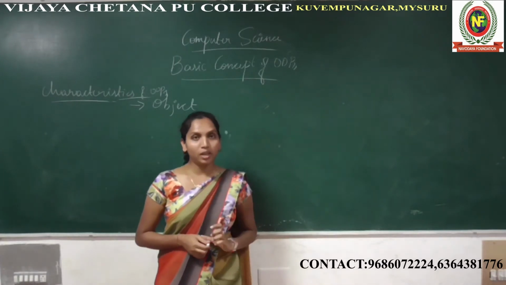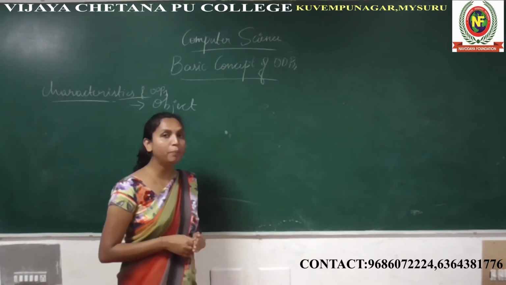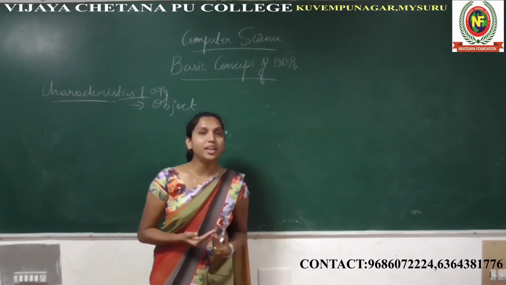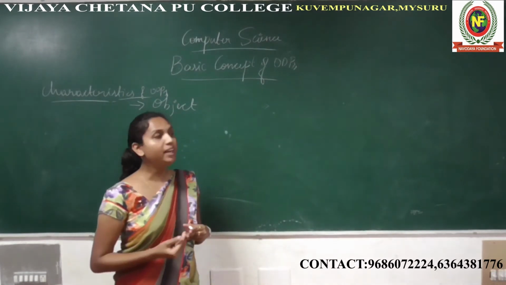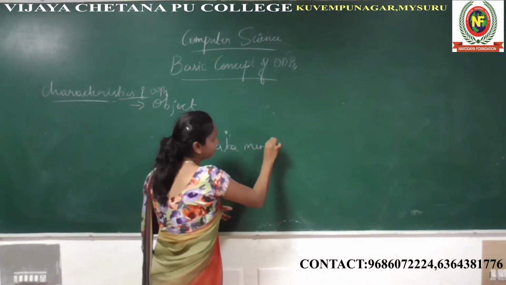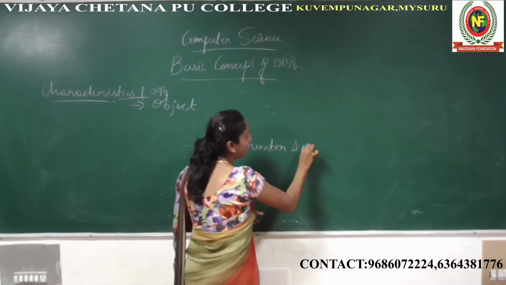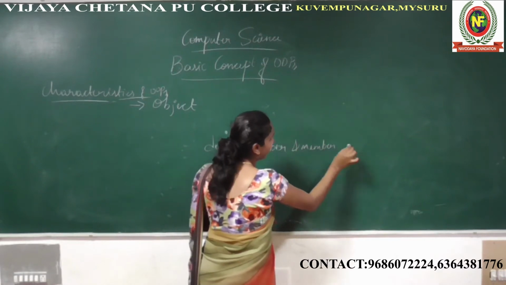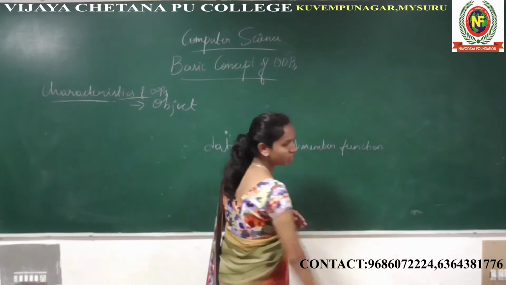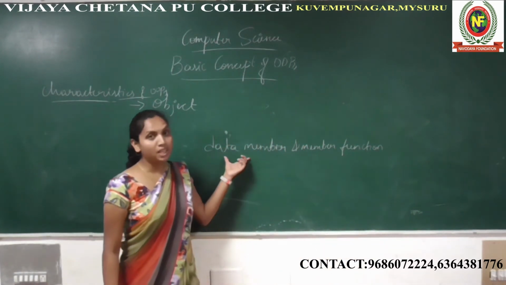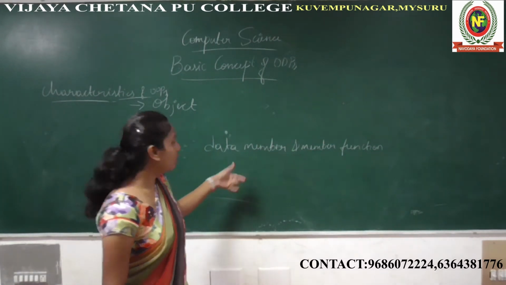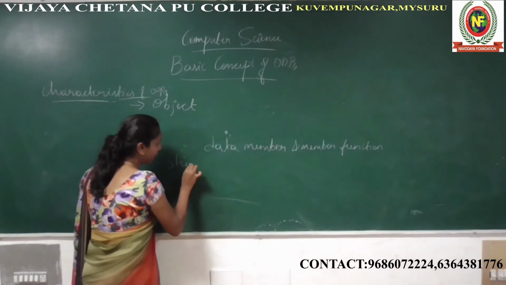An object contains data members and member functions, right? This is what we discussed in the last class. What is the meaning of data member and member function? A data member is nothing but a variable declared in the object. For example, student is an object.